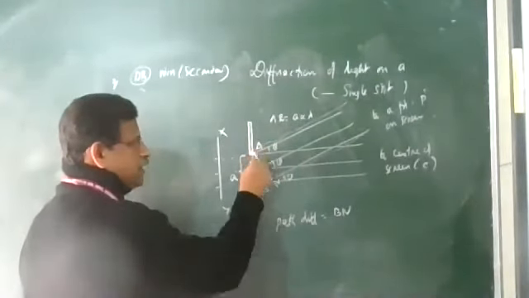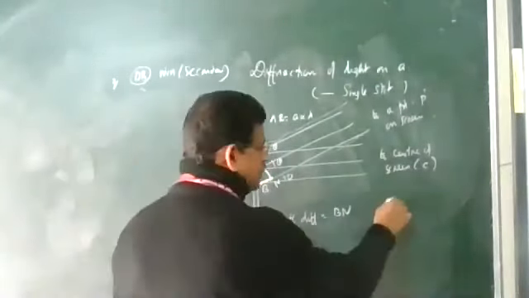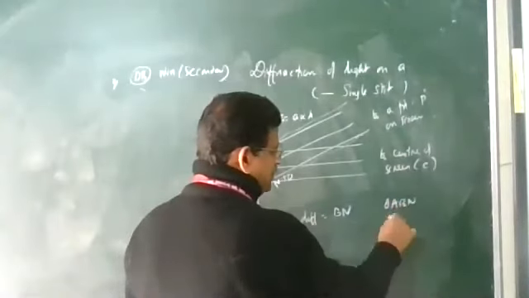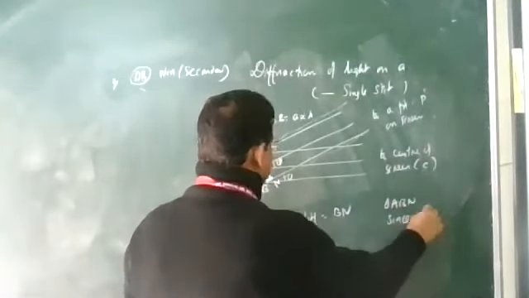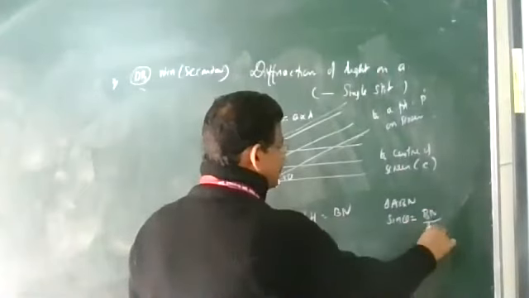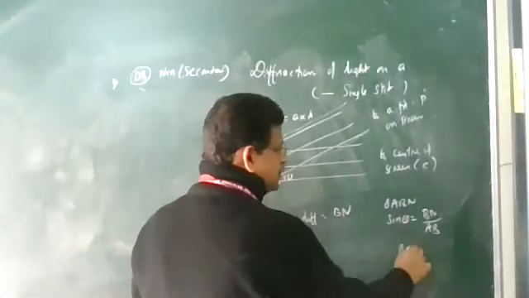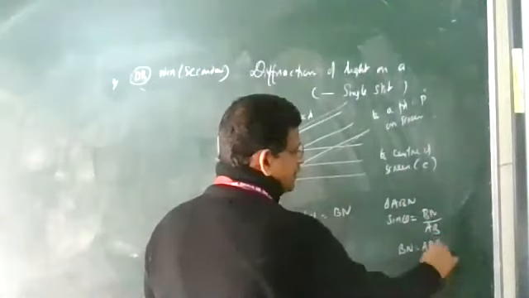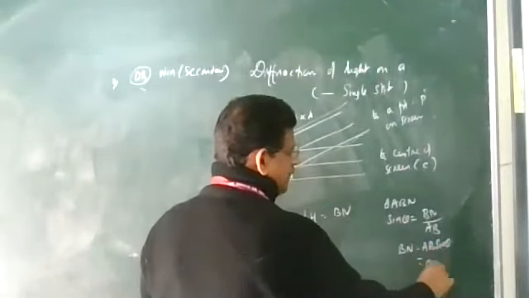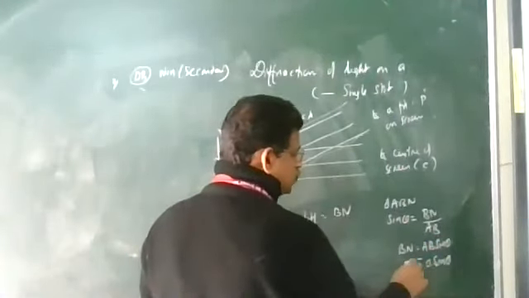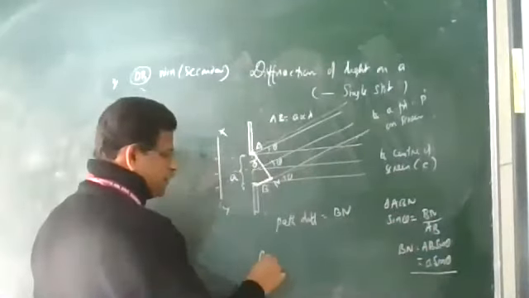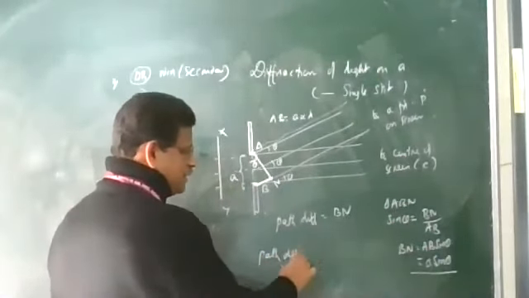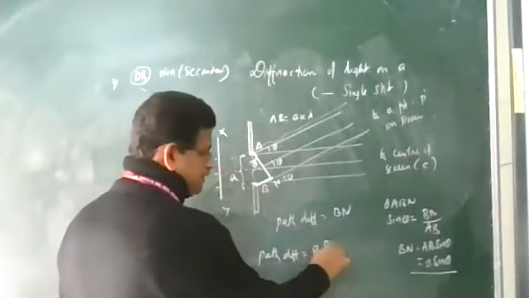This gap AB is the slit width a, and this angle is theta. Look at the triangle ABN: sin theta is equal to BN divided by AB. So BN is equal to AB sin theta. AB means the width a, so BN is a sin theta. So the path difference in the single slit experiment is a sin theta.